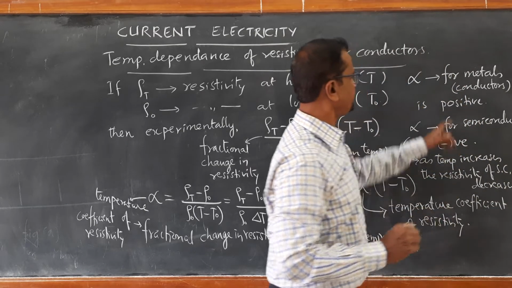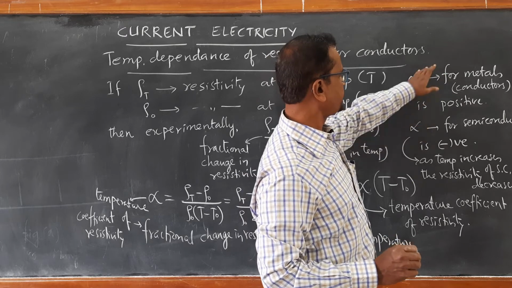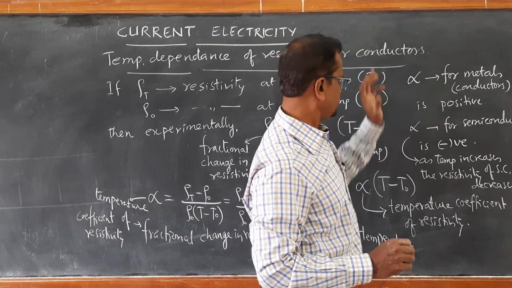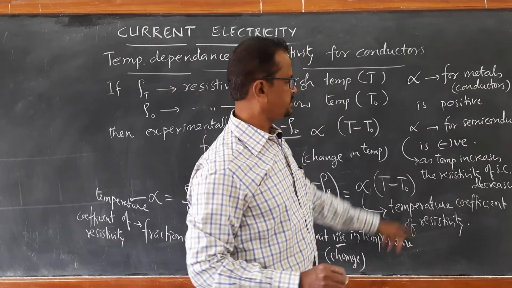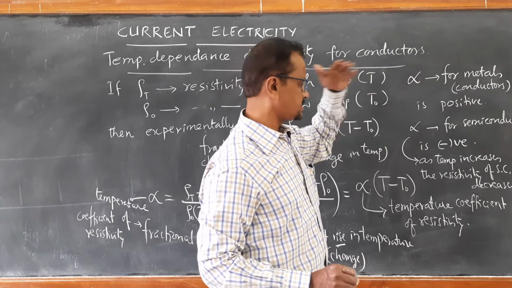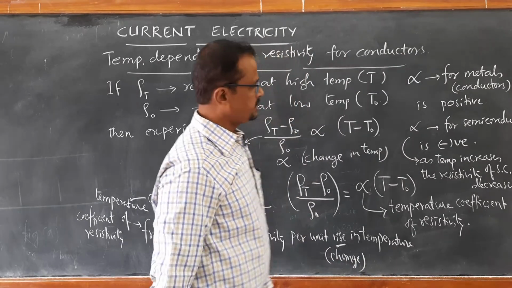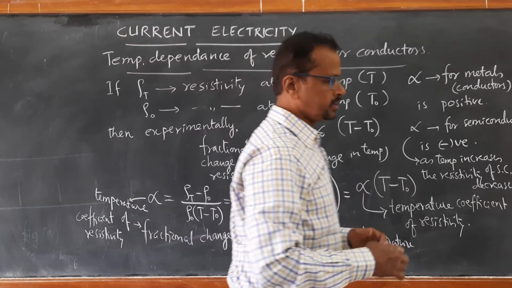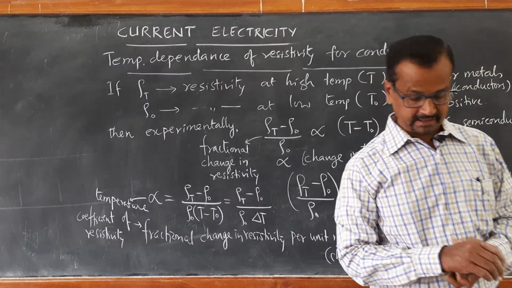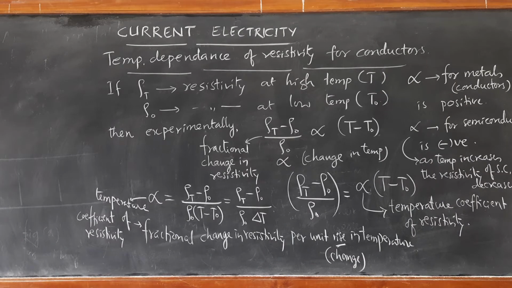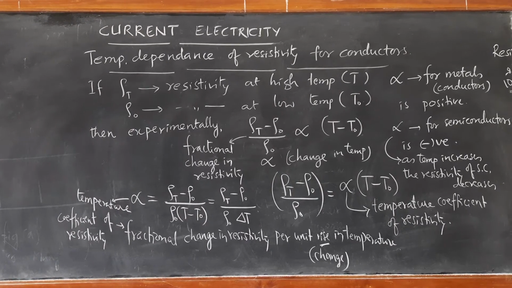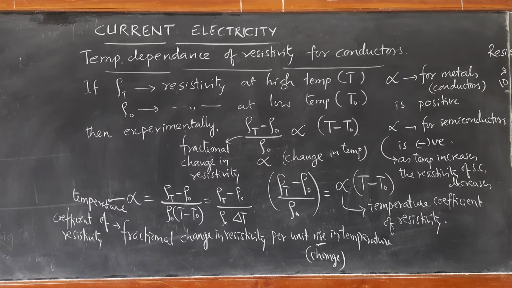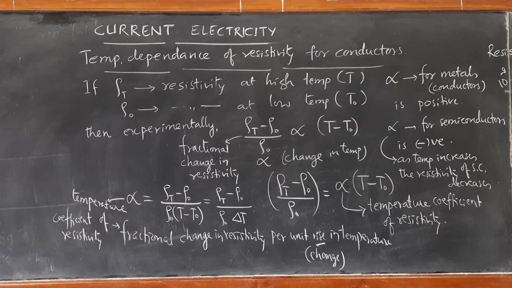whereas in case of metals or conductors, as temperature increases, since alpha is positive, the resistivity increases. So that is the difference between conductors and semiconductors, right. Now, the reason for this can be understood with the help of the main equation for resistivity. Why is there a difference in the behavior of conductors and semiconductors with respect to temperature?